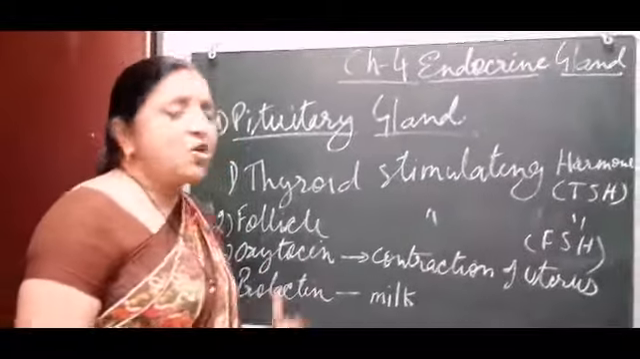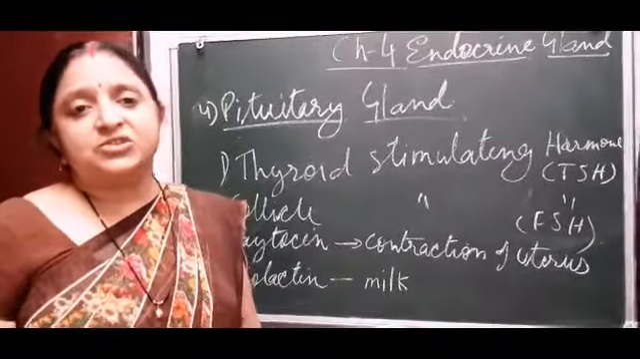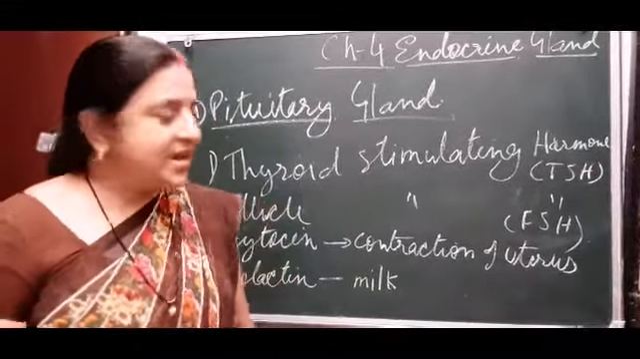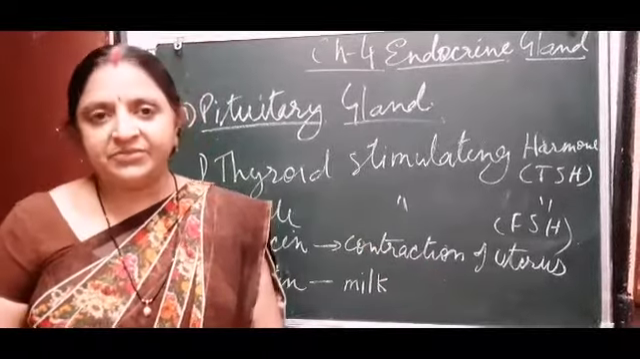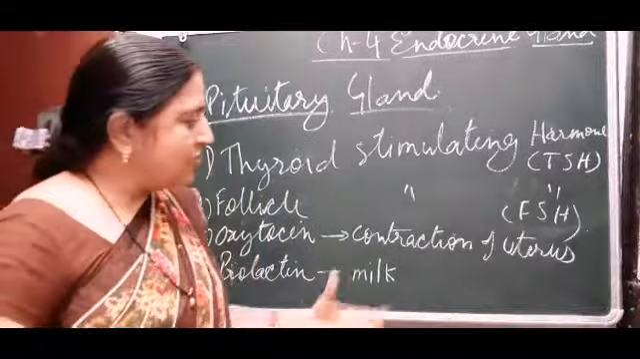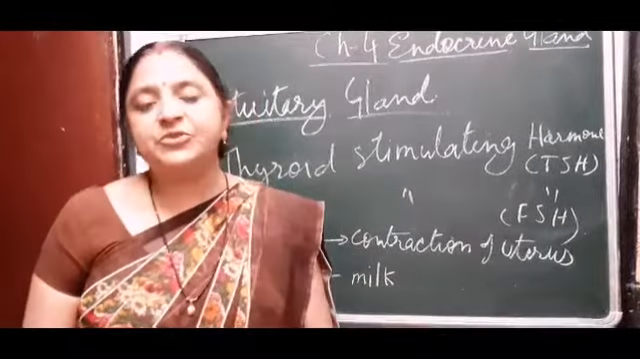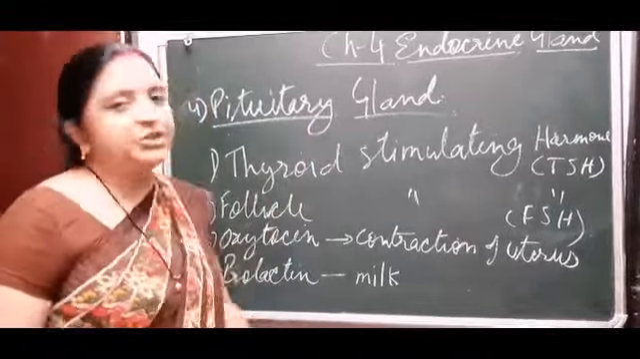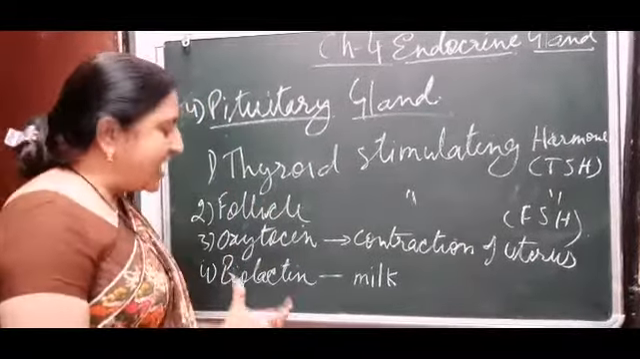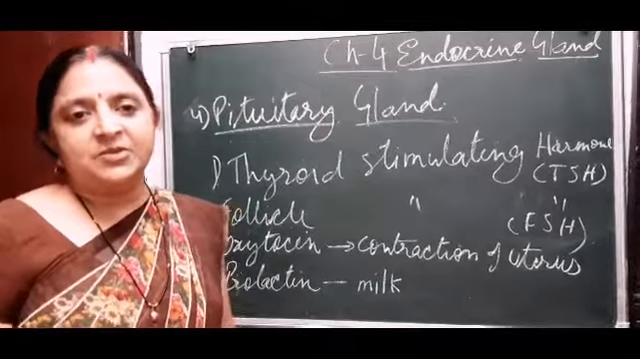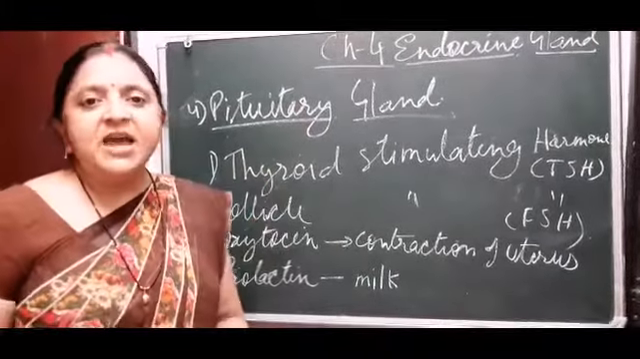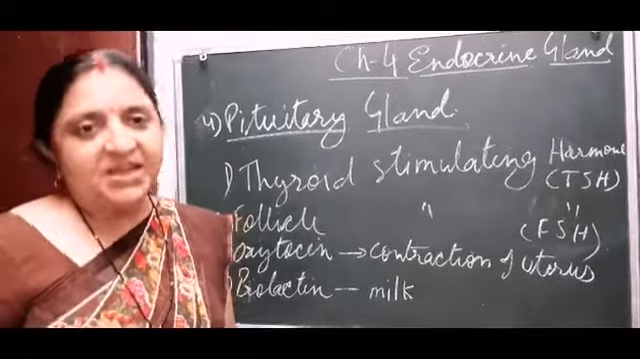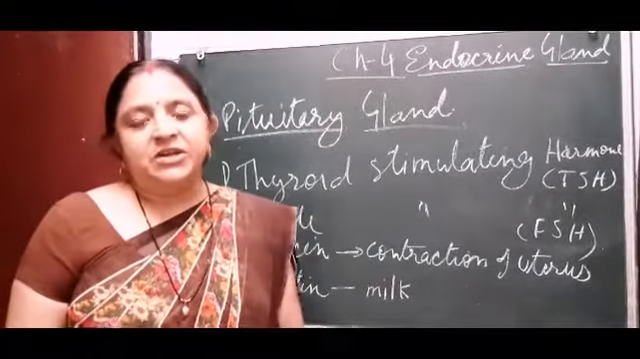Now the next is oxytocin. Oxytocin is a hormone which is secreted in pregnant women at the time of delivery, and it is responsible for the contraction of the uterus at the time of delivery. So it is also secreted by the pituitary gland. Now the next is prolactin. The prolactin hormone is also secreted by the pituitary gland, and it is responsible for the production of milk in females after delivery.